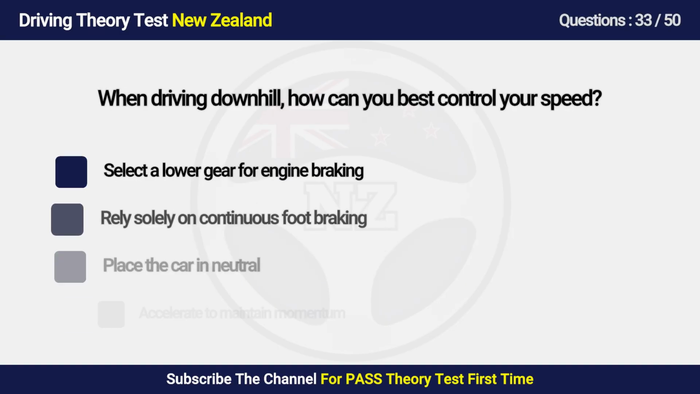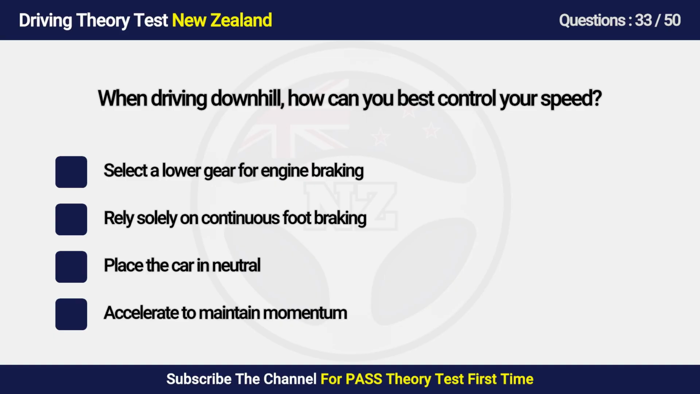Question 33. When driving downhill, how can you best control your speed? A. Select a lower gear for engine braking. B. Rely solely on continuous foot braking. C. Place the car in neutral. D. Accelerate to maintain momentum.